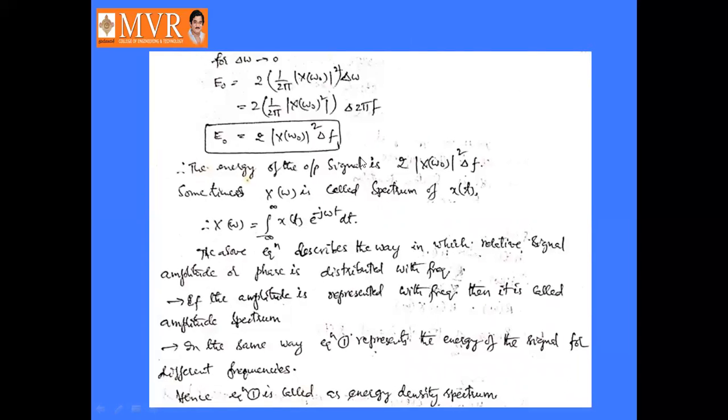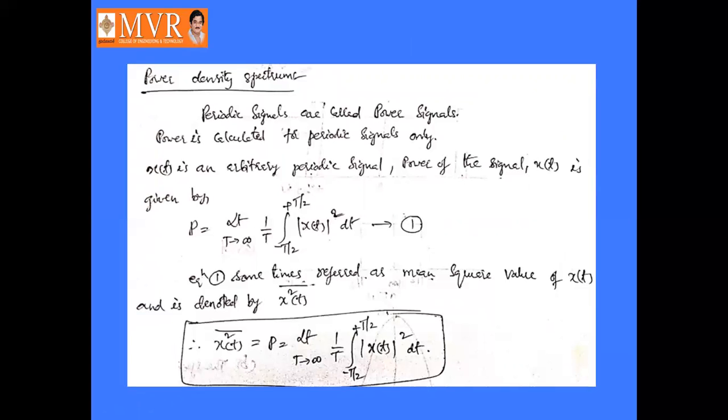Power density spectrum is for periodic signals. Periodic signals are called power signals. So power is calculated for periodic signals. It is represented as limit T tends to infinity 1 by T integral minus T by 2 to plus T by 2 mod x of t squared dt. This is also called the mean square value of x of t, that is x squared of t bar.